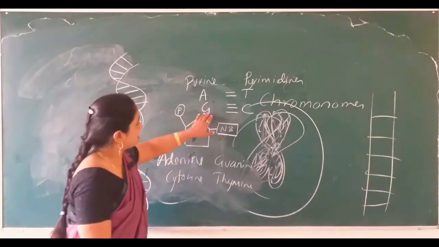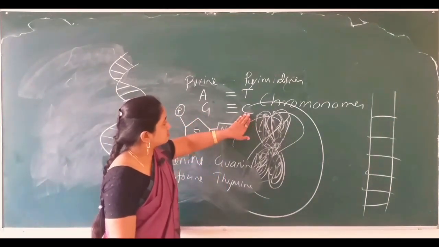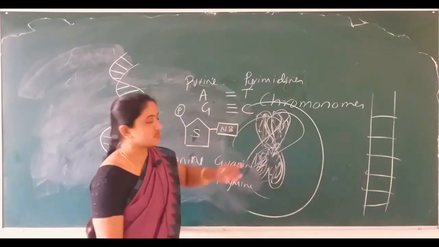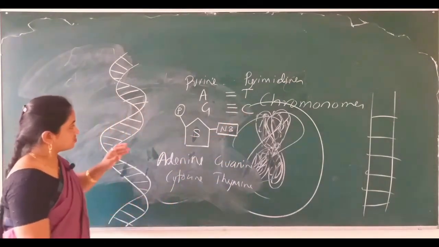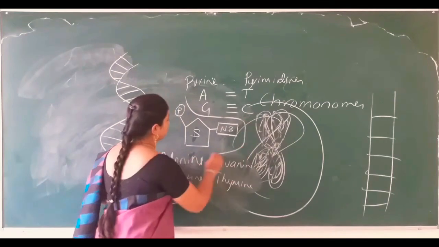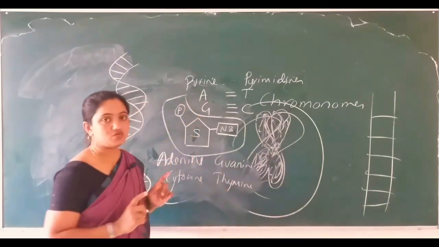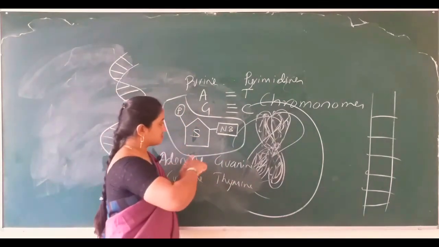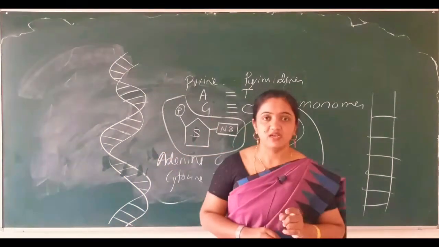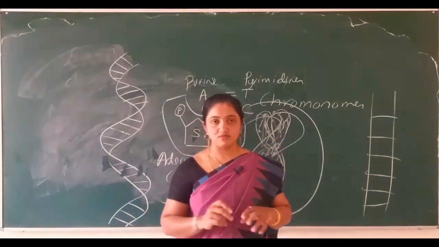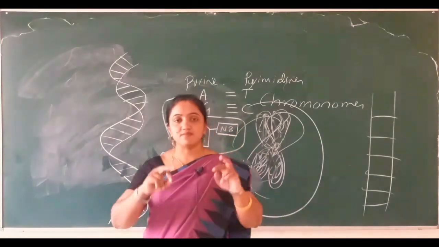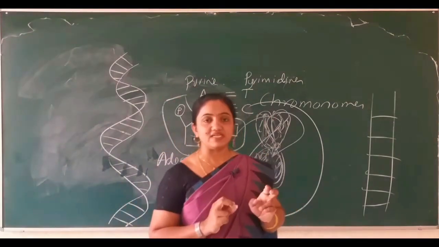And guanine is linked with cytosine by forming 3 hydrogen bonds. So as I have drawn here, this is one nucleotide. Like this, a number of nucleotides together form a DNA, a complete double helical model of DNA.